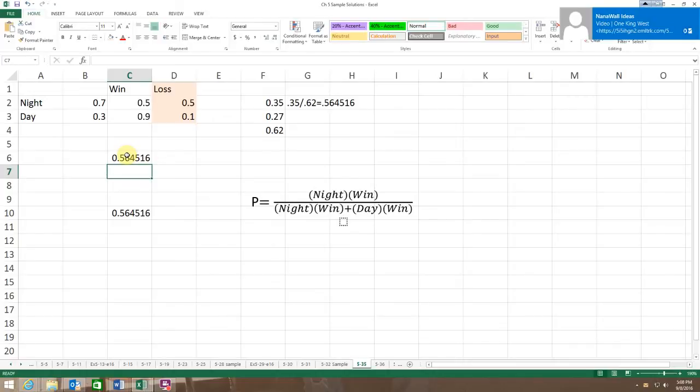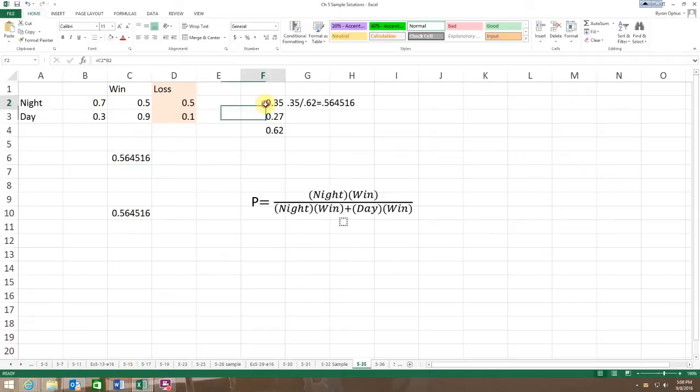Now, because they set it up a little bit differently, if you look at the example on page 157, we can do it that way too. Again, I don't really need the loss, but I have the same numbers. Where it says joint probability, that's going to be our total: the probability of a night and a win is 35% of all games, and day and a win is 27% of all games.